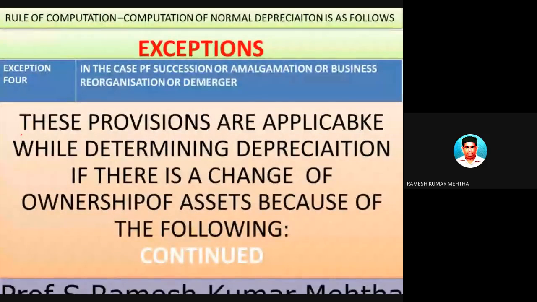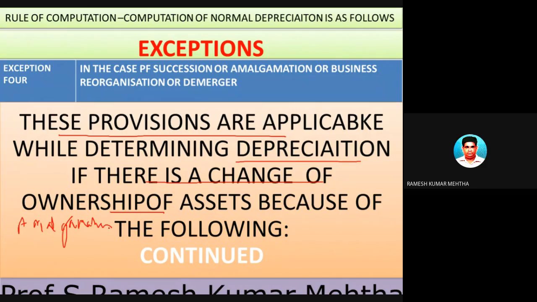These provisions are applicable while determining depreciation if there is a change of ownership. So ownership has changed. For example, amalgamation. I will take a small example of amalgamation. A company is there and B company is there. These two companies are amalgamated. So the asset of A will be going into the hands of B. So there is a change of ownership. So depreciation, how much this company can claim after amalgamation, and how much this can claim before amalgamation, and all that stuff will be discussed with a suitable example.